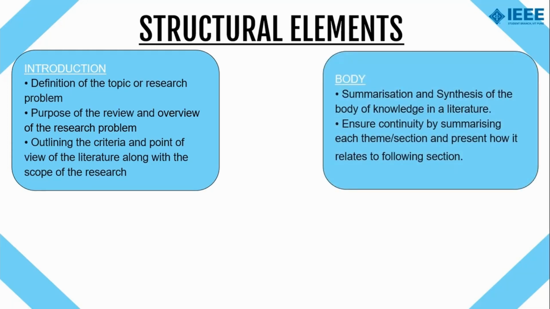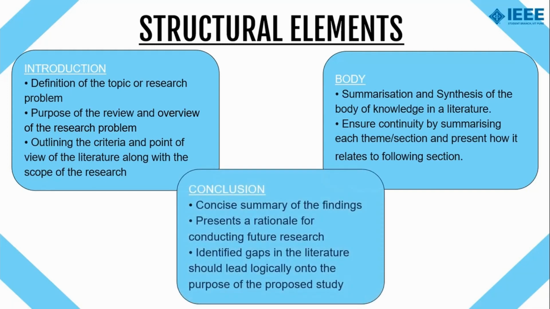The things which are supposed to be written in the body of the literature review are summary and synthesis of the research. Then we need to make sure that the continuity is maintained throughout while summarizing the findings in the literature. At the last part, that is the conclusion part, we should brief the summary in short, enlisting the observations in the literature which we have reviewed. This is the section which can breach the inconsistencies in the past research by identifying them in a particular literature. Also, the conclusion part should point out the rationale for the further research as well.